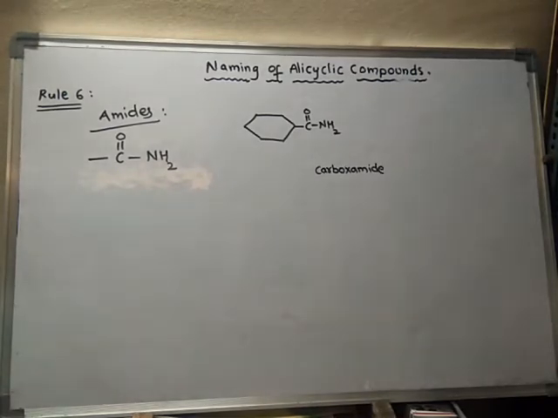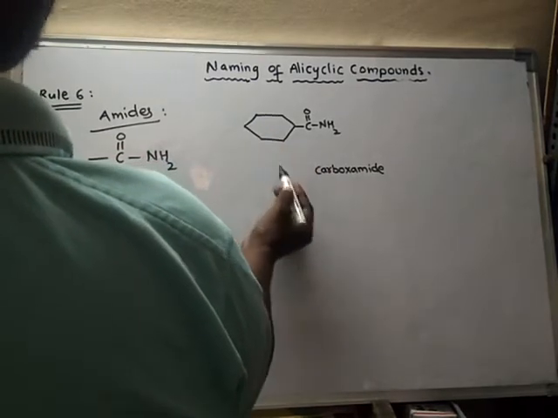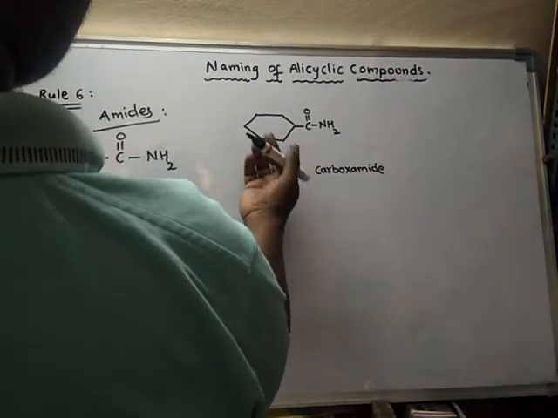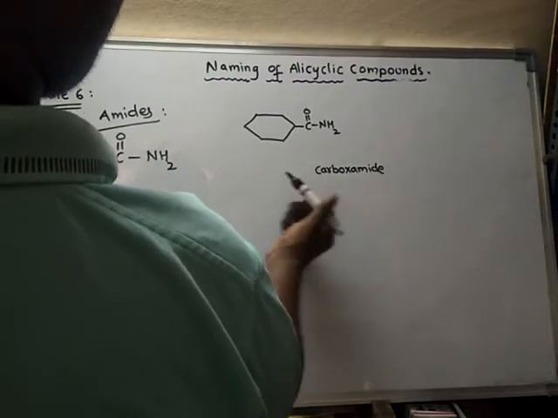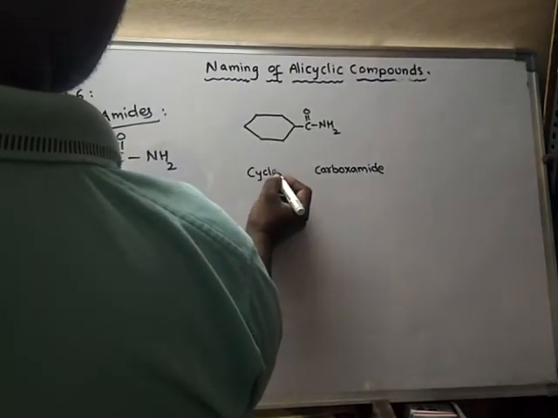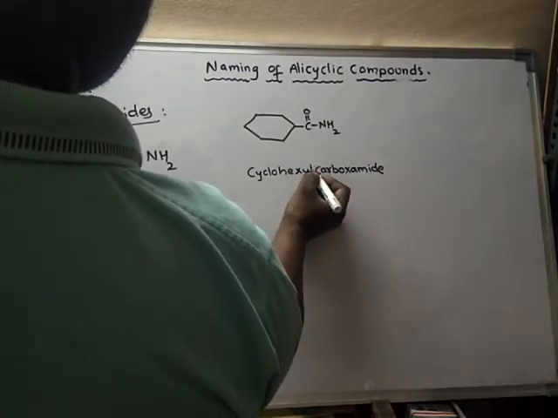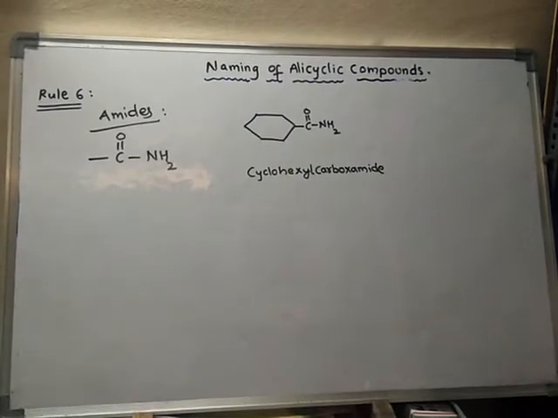Now to this carboxamide, cyclohexane is present. Hence, it is a substituent, and it should be written before the name of this carboxamide. So cyclohexyl. So the name of the compound is cyclohexyl carboxamide.